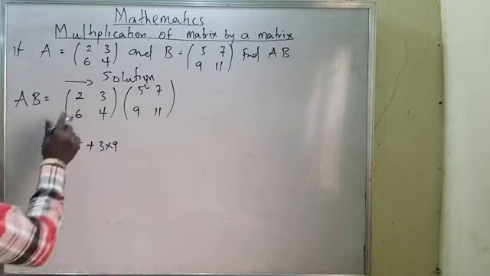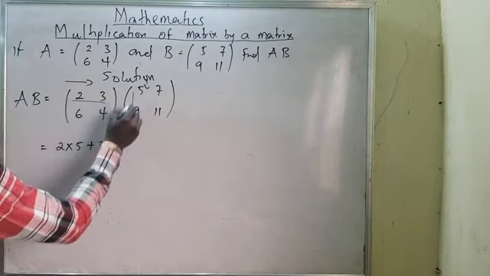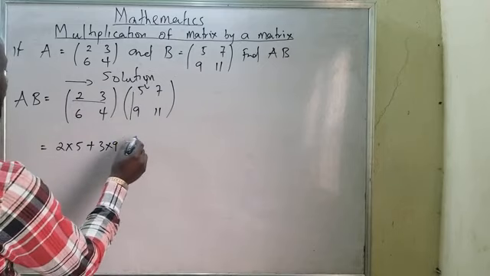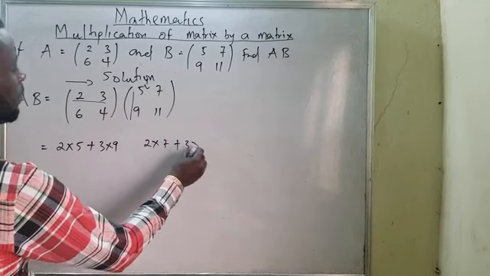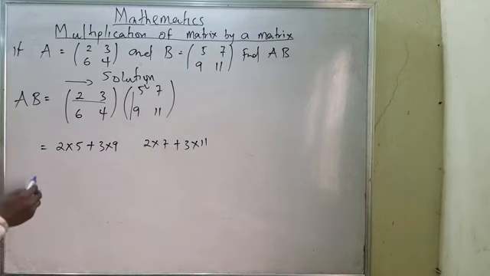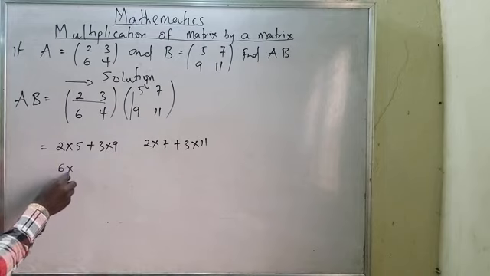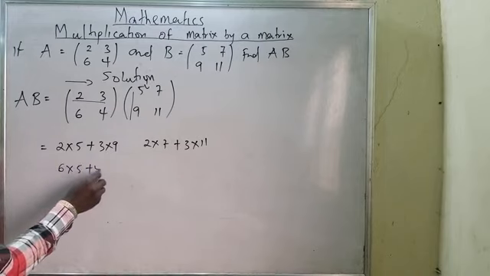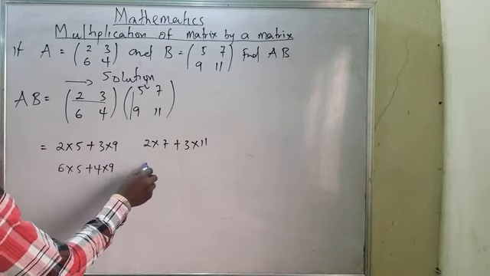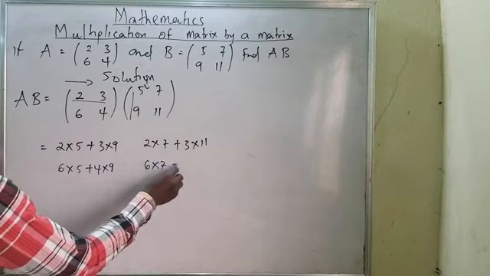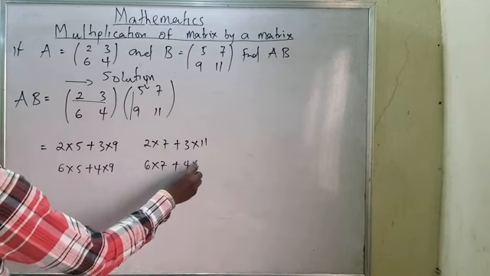That is the first one. The second one will be 2 multiplied by 7 plus 3 multiplied by 11. The next one will be 6 multiplied by 5 plus 4 multiplied by 9. And the next one will be 6 multiplied by 7 plus 4 multiplied by 11.